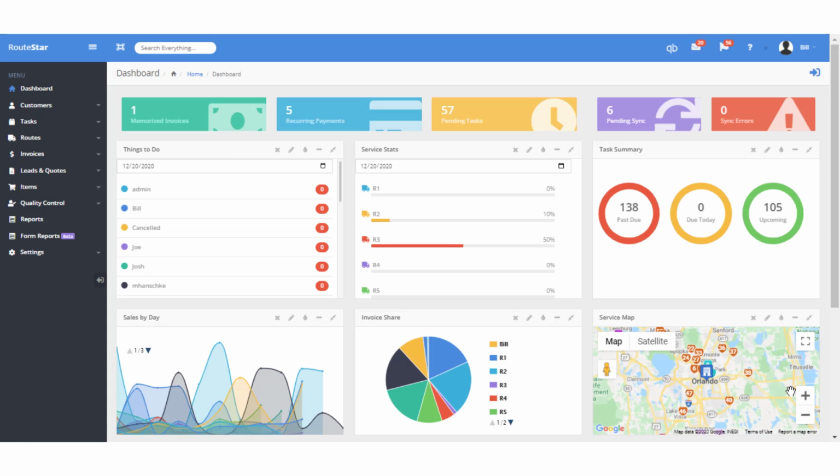With RouteStar, you can set up customer-specific pricing. That means every customer can have a different price for every single item you sell. So I'm going to start out by going to customer detail. I'm just going to search for a customer. Remember, you can search for any portion of any customer name, address, contact, whatever in the system.